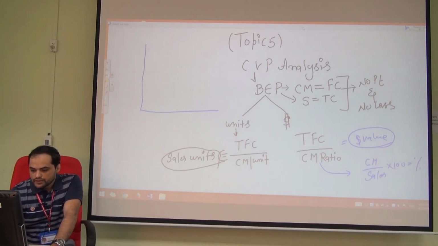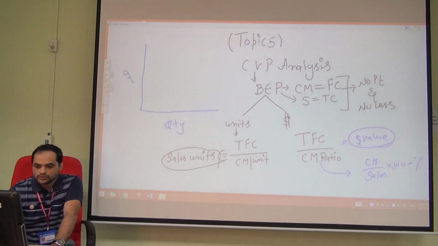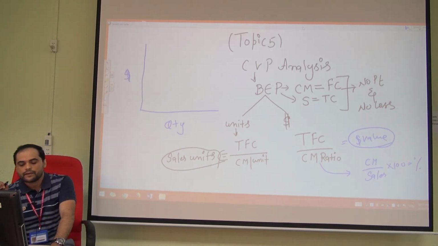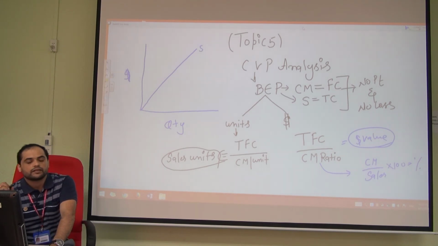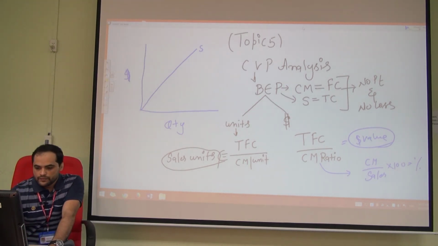Here is the quantity on the x-axis, and y is the dollar. This line is for sales.